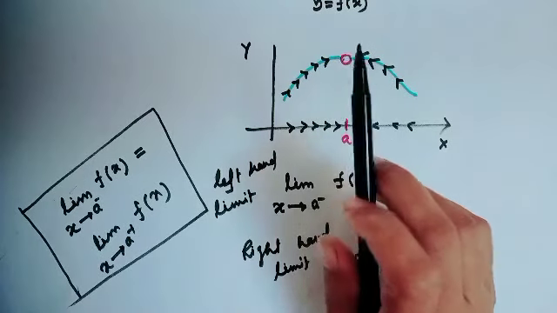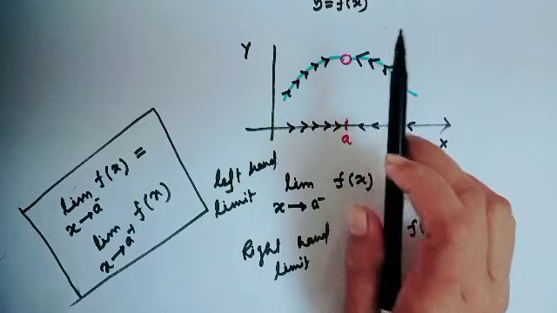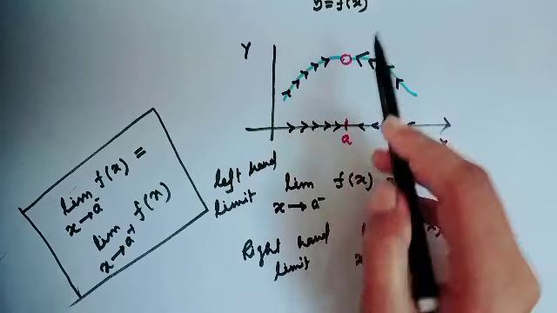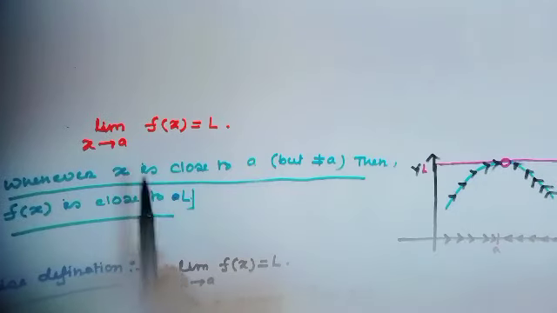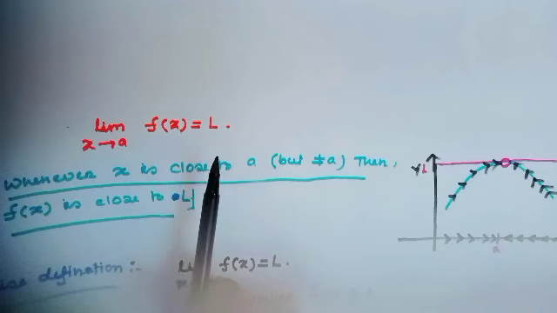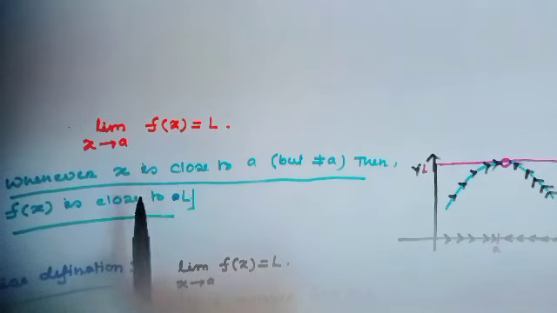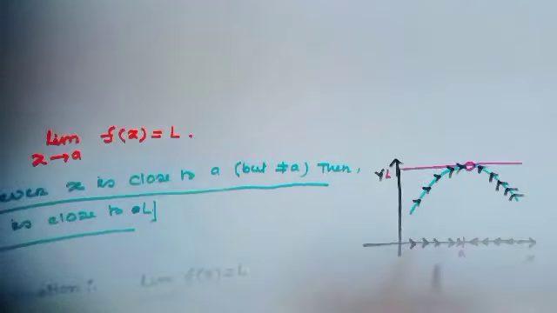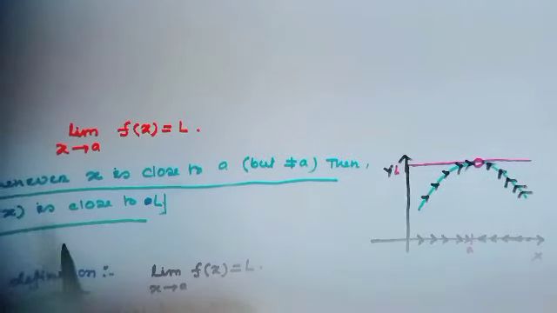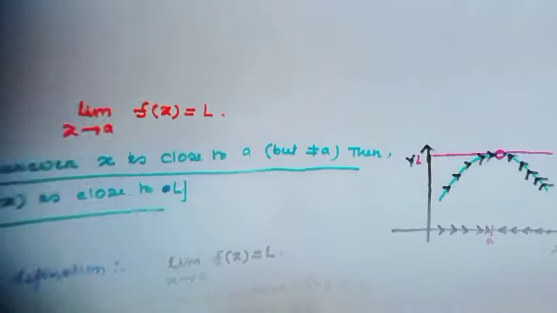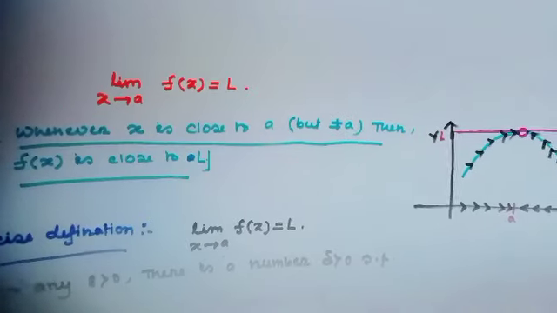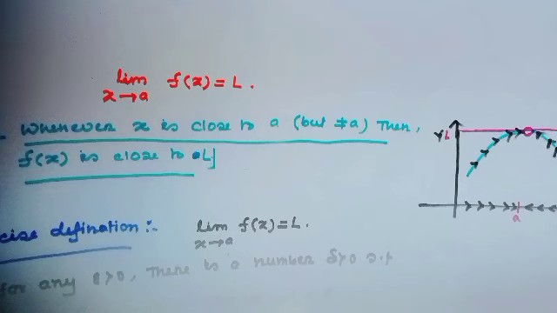Okay, but it is not necessary that the function has to be evaluated at the limit point. That means limit as x goes to a of f(x) equal to L means whenever the input is very close to a, then the output f(x) is close to L. Are you getting my point?